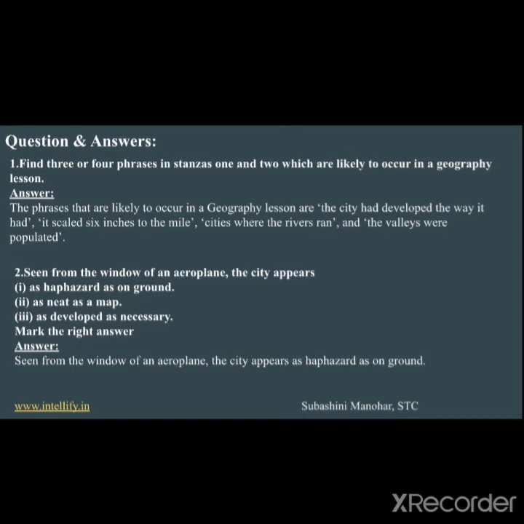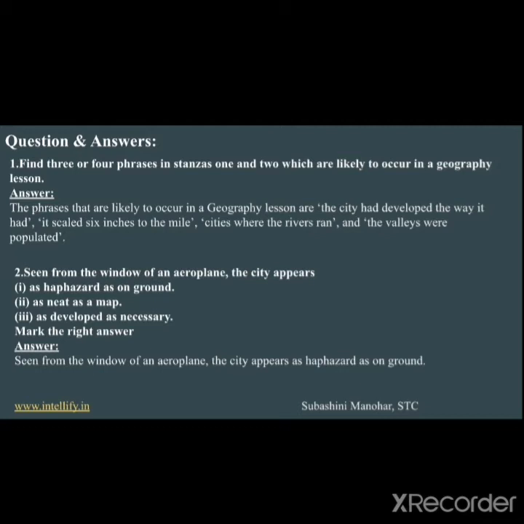Question and answers from the poem. First one, find 3 or 4 phrases in stanzas 1 and 2 which are likely to occur in a geography lesson. The phrases likely to occur in a geography lesson are: the city had developed the way it had. It scaled 6 inches to the mile. Cities where the rivers ran and the valleys were populated.